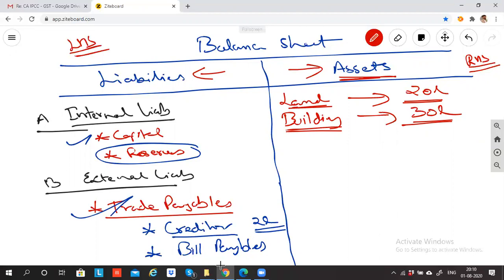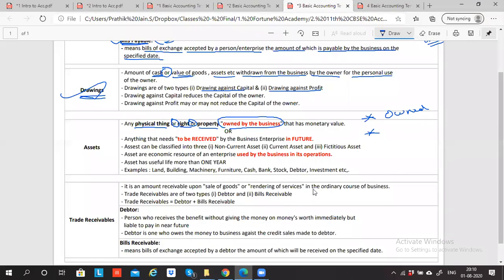I told you that if I buy something with the intention to resell, then it will go to purchase. I'm buying land and building here. Is my intention to sell or use? Use. So that is why it is an asset. Are you able to understand? Furniture. I'm buying furniture with the intention to use. Furniture is worth 5 lakh rupees. Can I say furniture is owned by the academy? Yes, sir. So everything that you purchase and that is owned by the business is called an asset. First point. If this is clear, let me know.